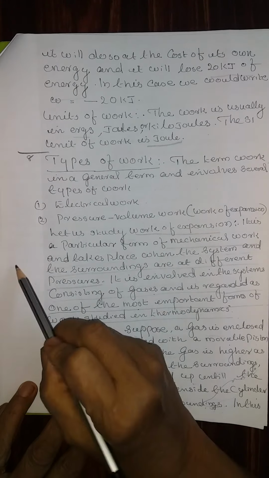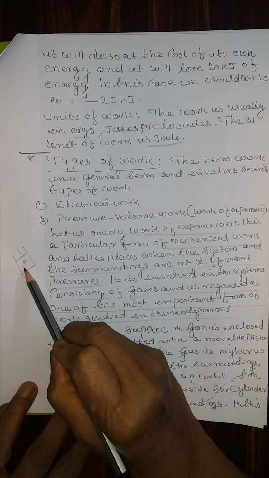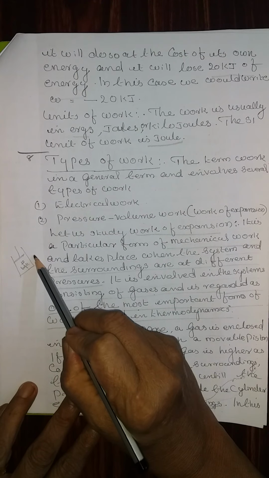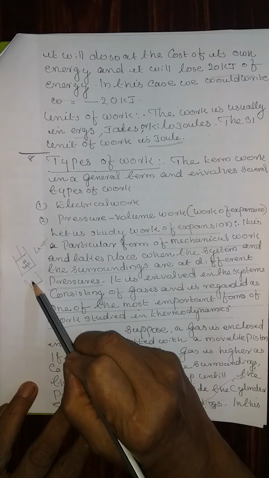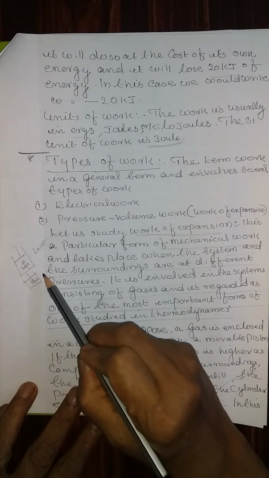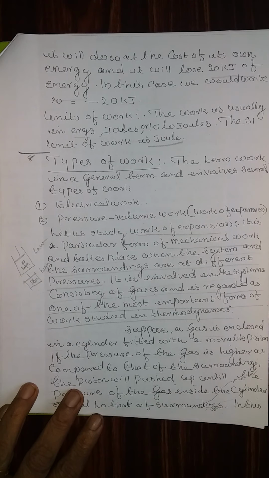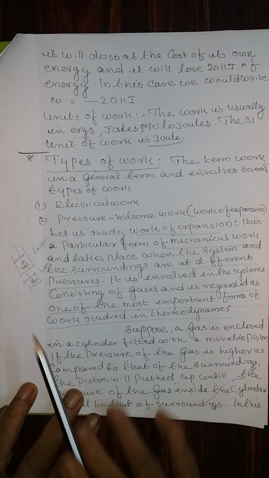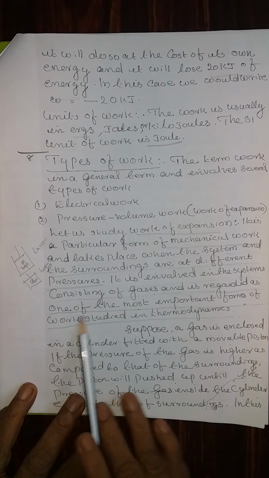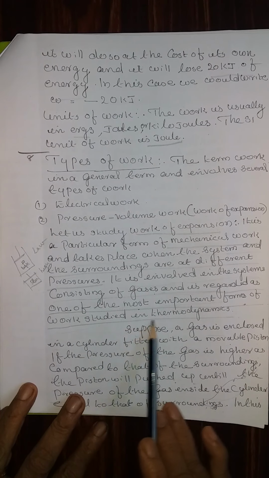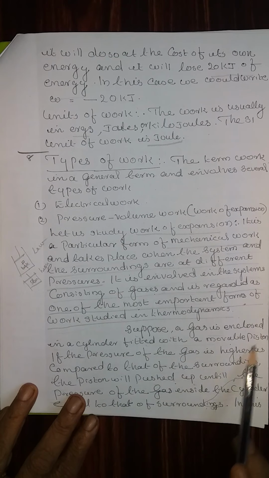pressure. That means if you consider a gas inside a cylinder, consider first the pressure inside is high and the outside surrounding is low. And then consider the case where the pressure inside is low and the pressure of the surrounding is very high. Therefore, these are the two cases that we are going to consider. Now, it is involved in the system consisting of gases and regarded as one of the most important forms of work studied in thermodynamics. Suppose a gas enclosed in a cylinder fitted with a movable piston.